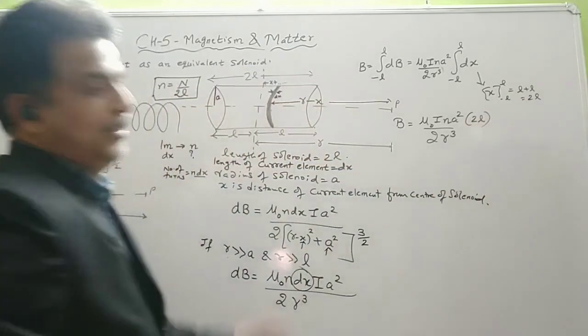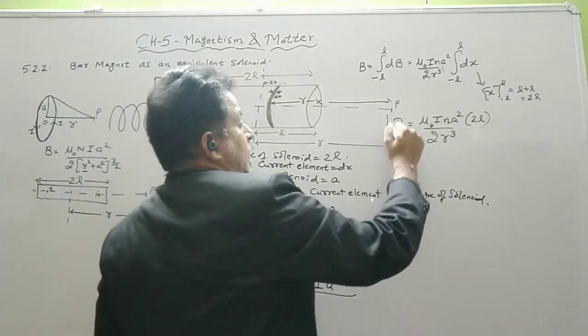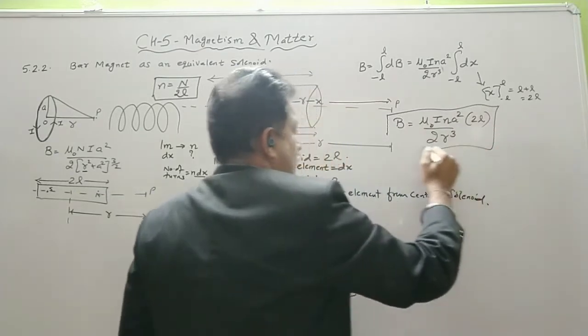So that is the total length of the solenoid. So this is the magnetic field intensity along the axis of the solenoid.